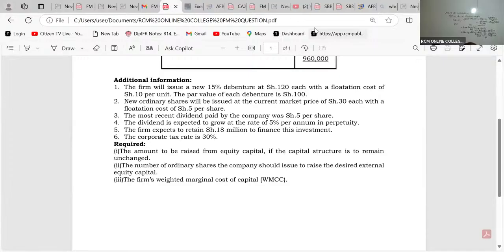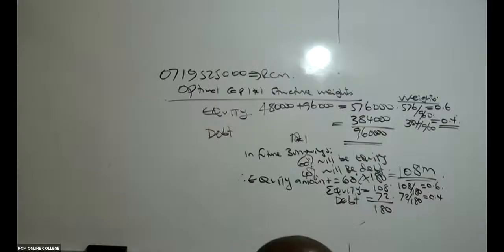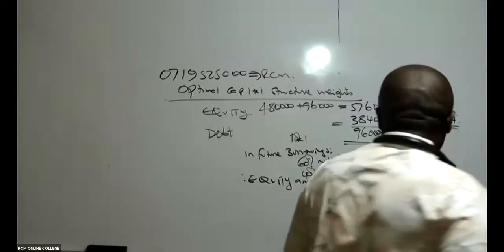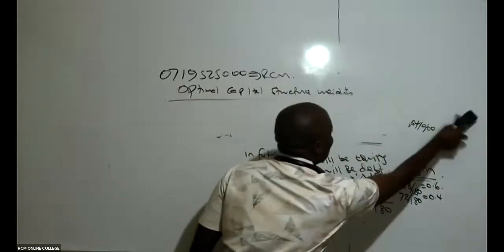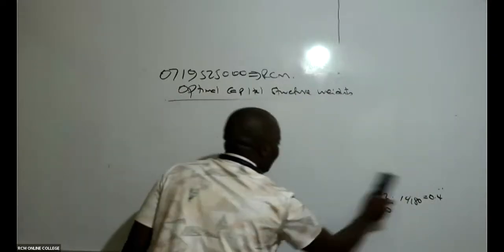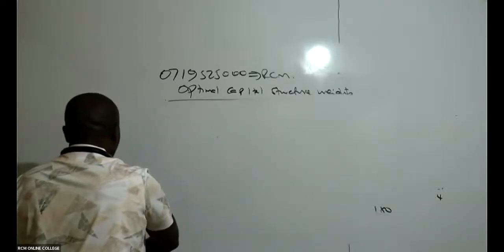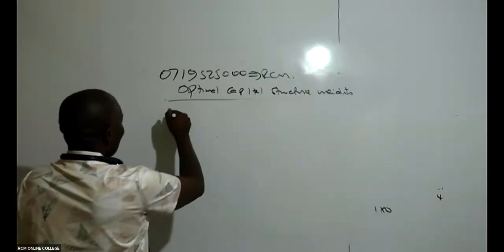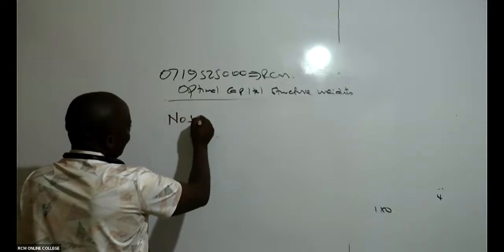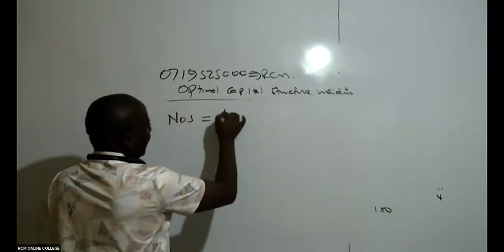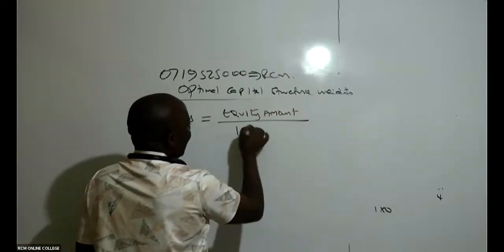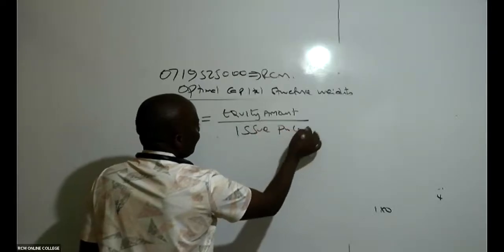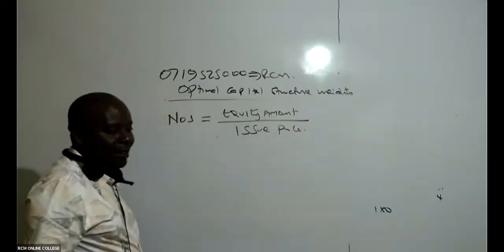This is how we shall get the number of shares to be issued: the number of shares to be issued will be equal to the equity amount divided by the issue price.